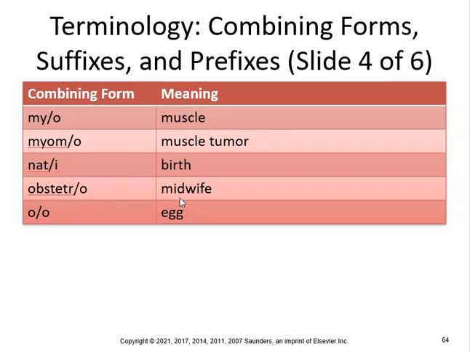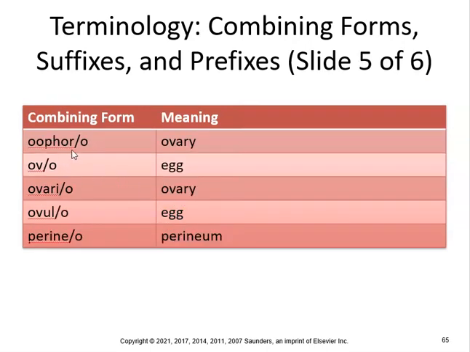And oogenesis, production of eggs. Oophoro is ovary, egg, ovary, ovary. So oophoro and ovary mean the same thing. Ovule, egg, perineum. So how about a bilateral oophorectomy, removal of both ovaries. Ovum is an egg cell. Ovarian would be pertaining to ovary, ovarian cancer.